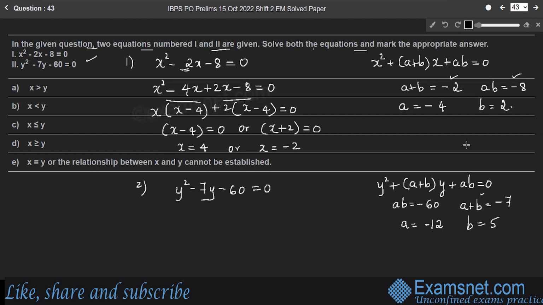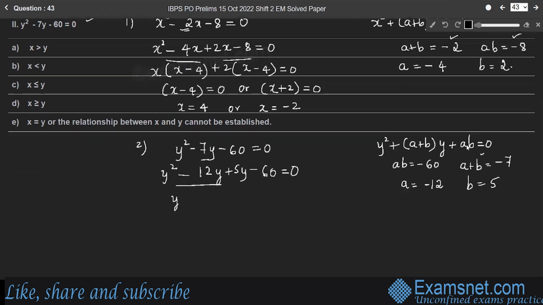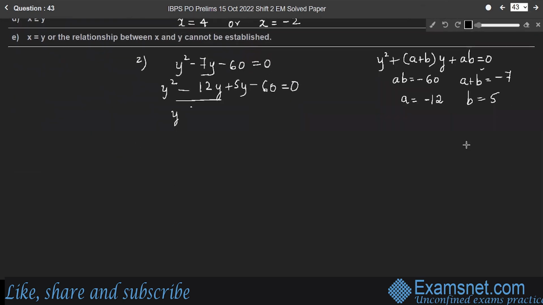So split the middle term. Y square minus 7y can be written as y square minus 12y plus 5y minus 60 is equal to 0. Take the first two terms where y is common: y into (y minus 12) plus 5 is common in the last two terms: 5 into (y minus 12) is equal to 0. Therefore, we have two values for y. Y is 12 or y is equal to minus 5.